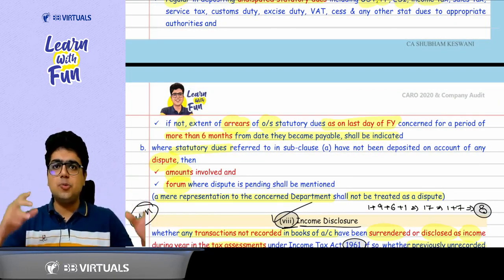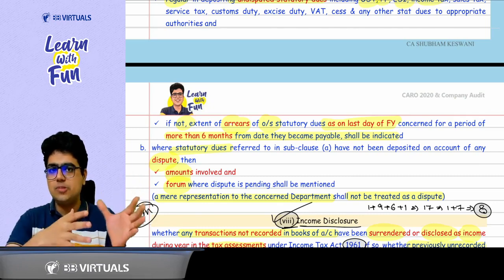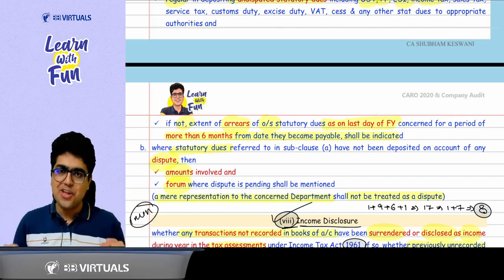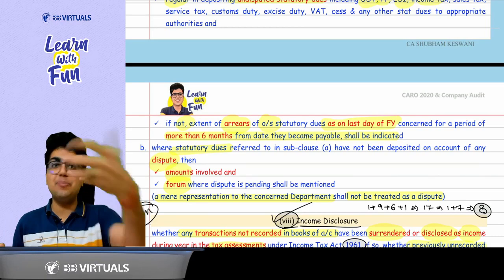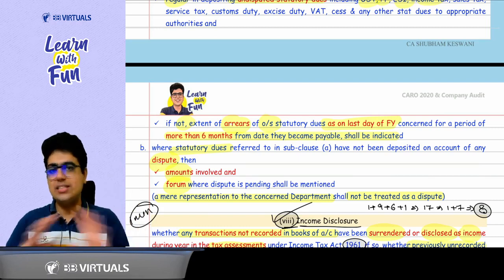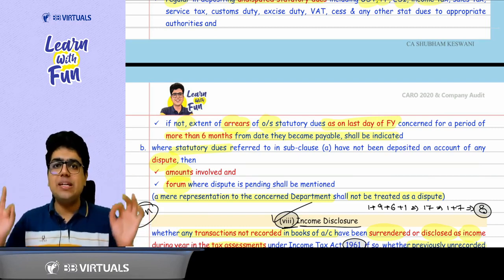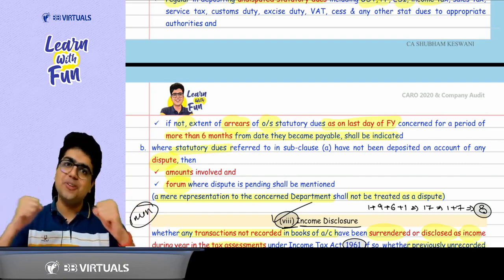Okay. In case of dispute, just mention the forum where the dispute is pending and the amount of dispute. Got it? Yes. Acha, if I am just making a representation to the department for a show cause notice, it is not a dispute. Dispute means there should be an appeal going on. There should be a fight going on.